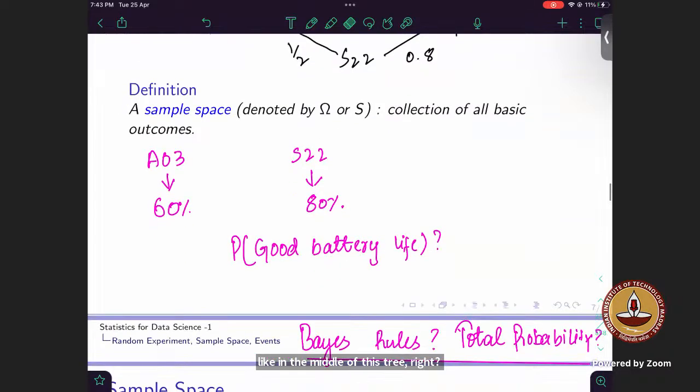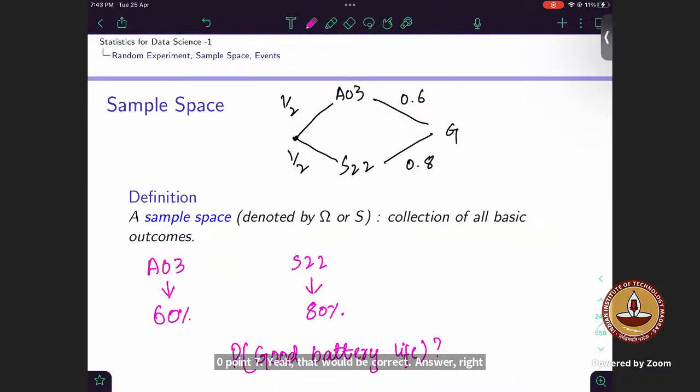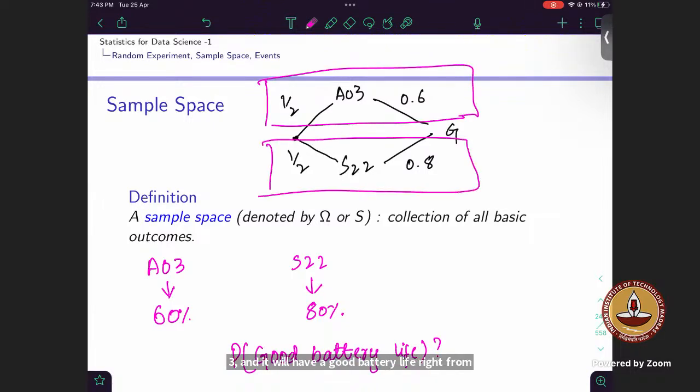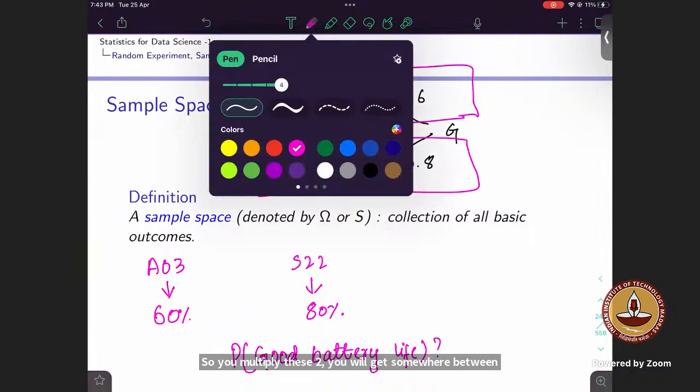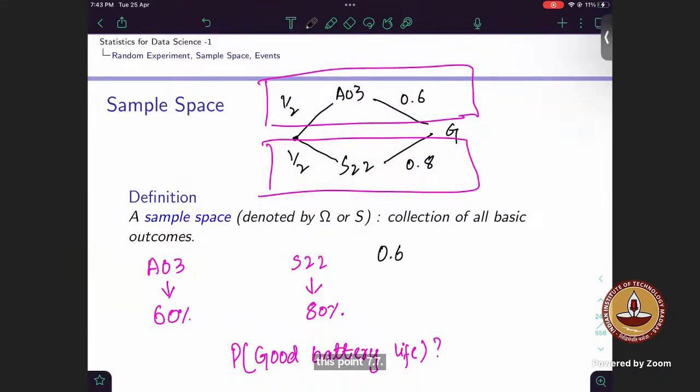Okay. Now, to this question, did anyone solve it? Yes, sir. Answer is 0.7. Yeah, that would be the correct answer. It will be either A03 and a good battery life, from there or from there, right? So you multiply these two, you will get somewhere around 0.7. The answer to this question is in this range, 0.65 to 0.75. Okay.